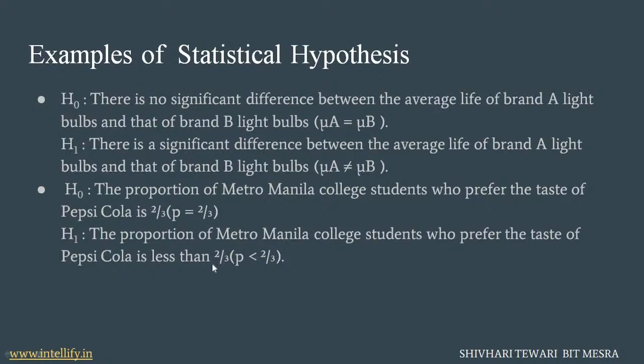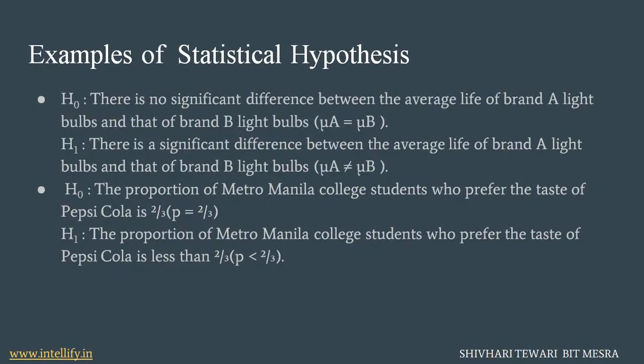Now forget about Metro Manila College. Take the example of your school canteen. If there are 30 students in your school, and 20 out of 30 students prefer the Pepsi Cola in the canteen over the other brands, then in that case we can say that 2/3 of the students of the college prefer Pepsi Cola.